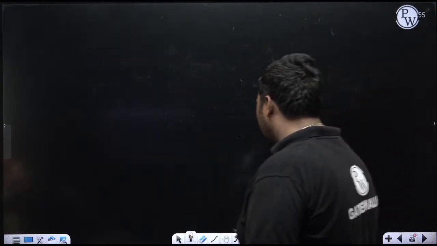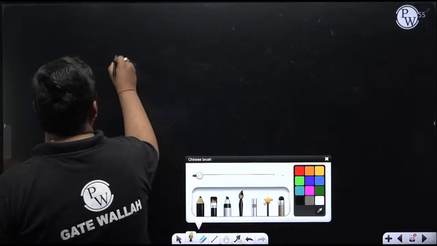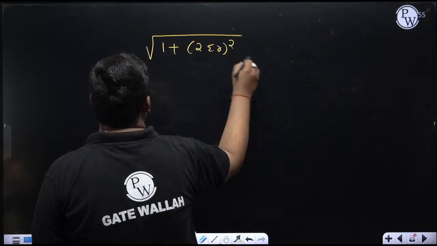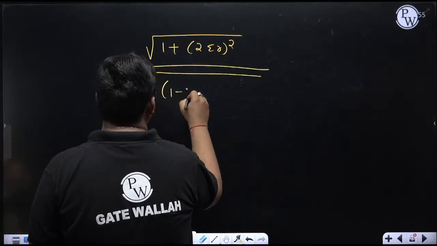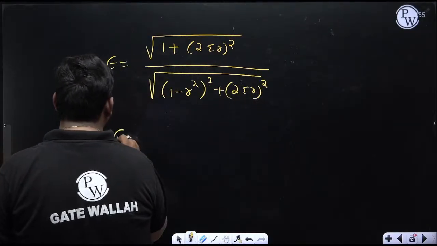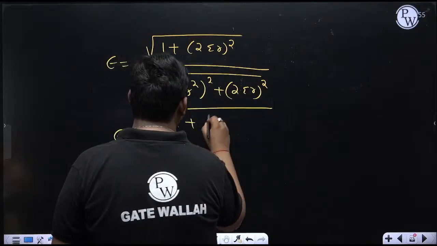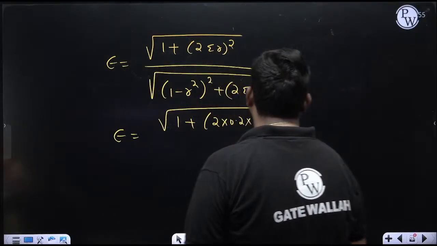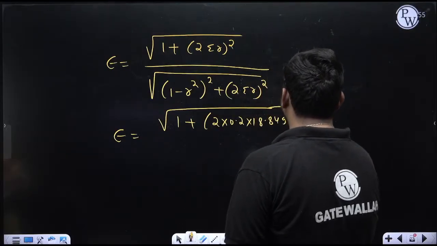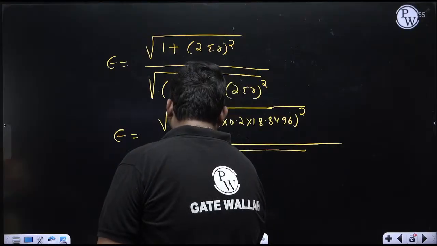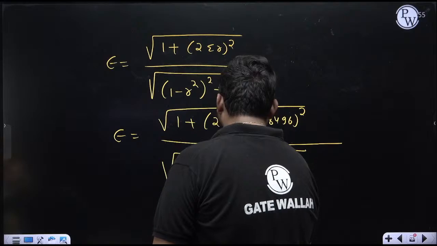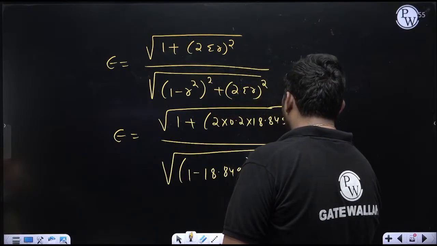Now after calculating the value of R and zeta, we can calculate the transmissibility ratio epsilon. We know the formula to calculate epsilon: square root of 1 plus (2 zeta r) whole square, upon square root of (1 minus r square) whole square plus (2 zeta r) whole square. Just put the values of r and zeta, and you will get epsilon. Square root of 1 plus 2 zeta, where zeta is 0.2 and r is 18.8496, whole square, upon the square root of (1 minus r square, r being 18.8496 square) whole square, plus (2 zeta r) whole square.